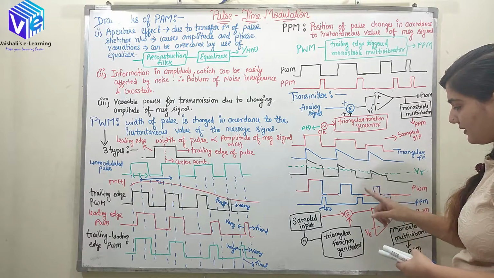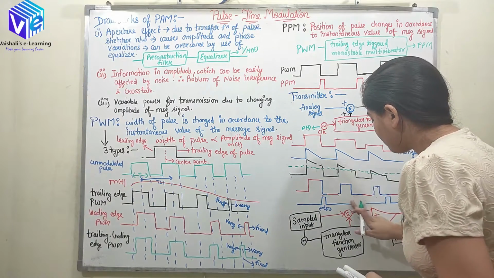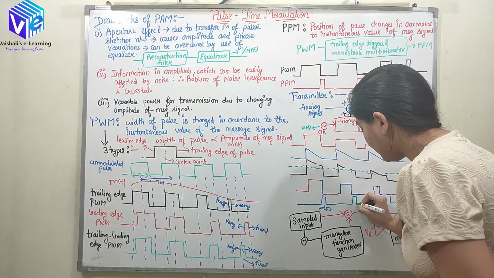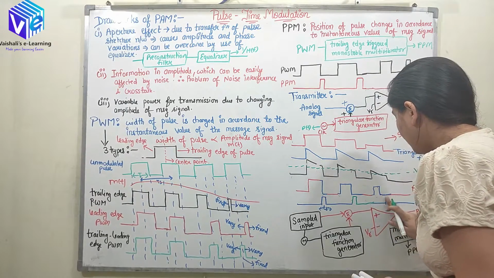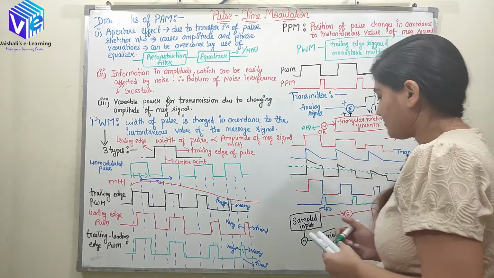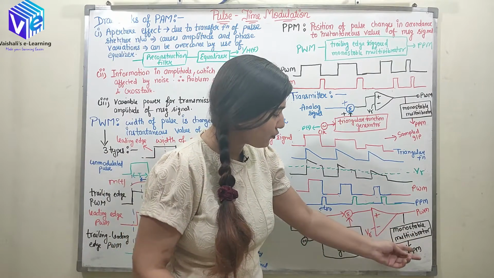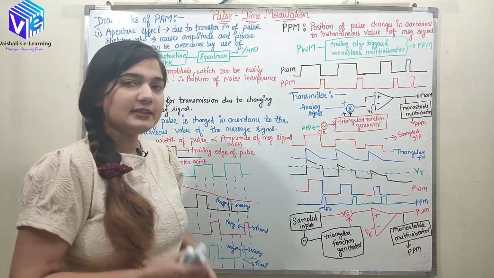Similarly, this is my PWM, and the PPM output would change. Here at the trailing edge I will be getting the output, and here also at the trailing edge I will be getting the output. So this is my PPM signal. When this is passed to the monostable multivibrator, I will be getting the PPM signal.